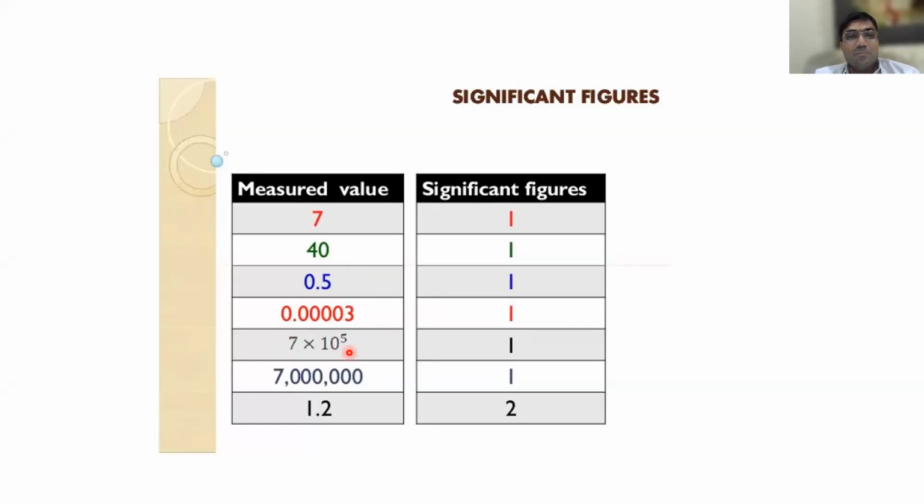Now, this is a scientific notation. So this 10 to the power 5, how can we calculate? Trailing zeros are not considered. Naturally, this can be written as 7 into 10 power 5. So only this 7 should be considered, because the rest is considered as trailing zeros. I hope you understood.